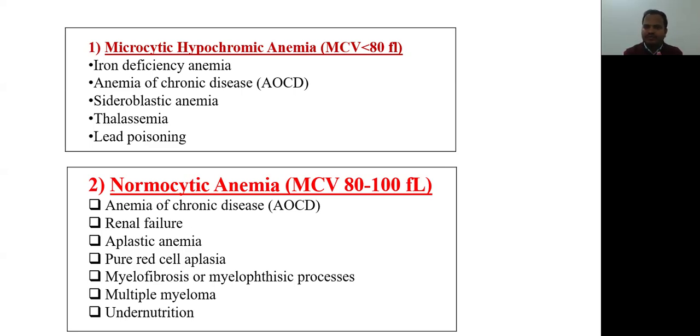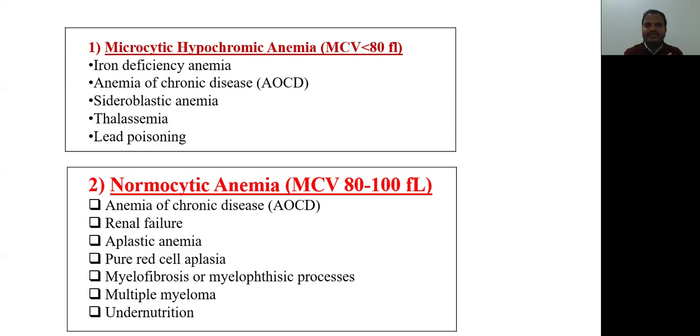In the CBC report, we first have to see hemoglobin. If it is less than 12, that means anemia is there. Then the second step is we have to look for MCV, mean corpuscular volume. That will be less than 80 femtoliter. That means microcytic hypochromic anemia is present.